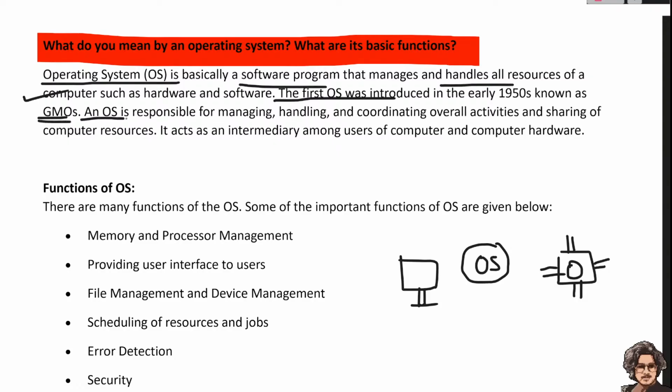And the OS is responsible for managing, handling and coordinating the overall activity of sharing the computer resources, or it acts as an intermediary between the user of a computer and the computer hardware. So it acts as a bridge.